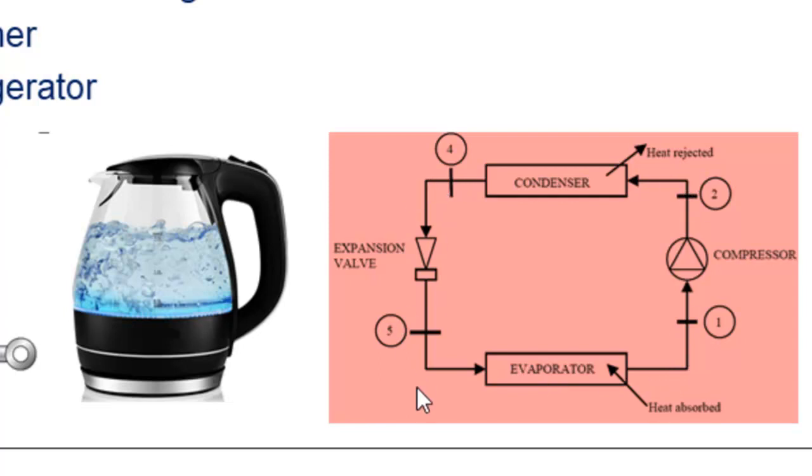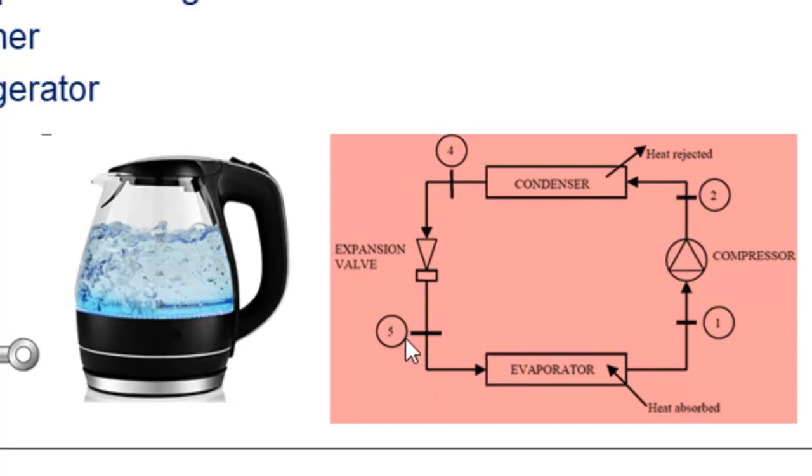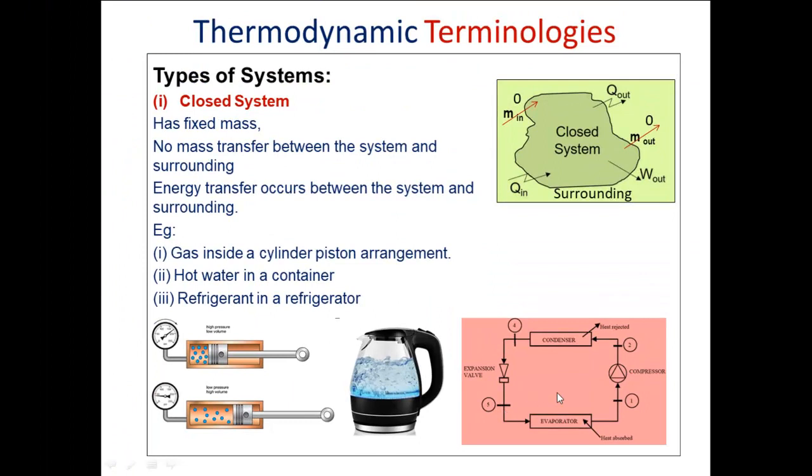So if you consider this complete refrigeration system as a thermodynamic system, then the mass present inside it is fixed. It is not going to vary because there is no exchange of mass from the surrounding to the system or from the system to the surrounding. Such systems we call closed systems.